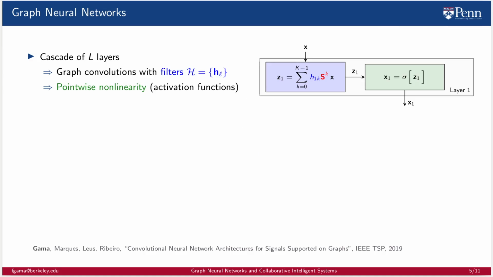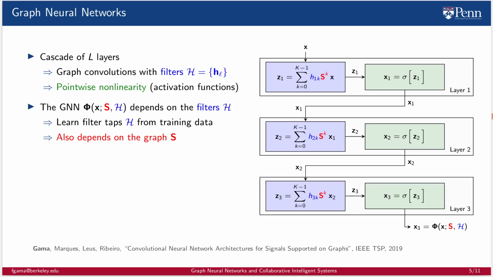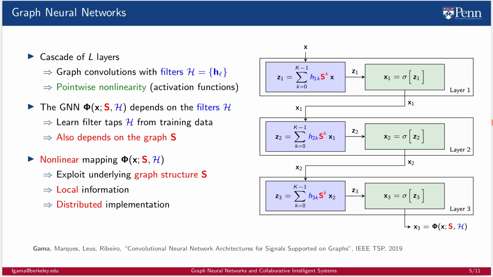A GNN is then defined as a cascade of layers, each of which applies a graph convolution followed by a pointwise nonlinearity. The GNN depends on the filters H, which we learned from training data, but also depends on the graph structure S. A GNN is a non-linear mapping that exploits the underlying structure S, it relies on local information only, and has a distributed implementation.